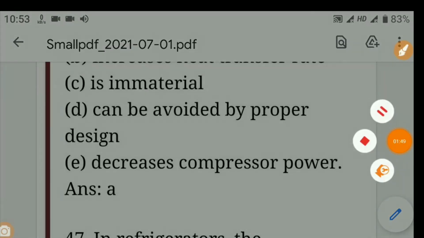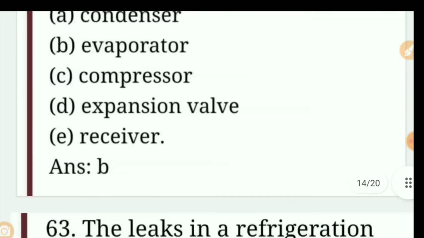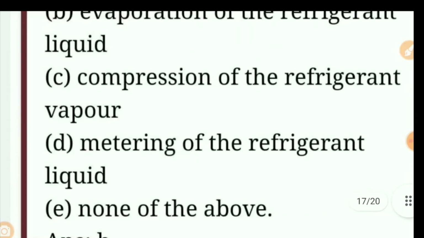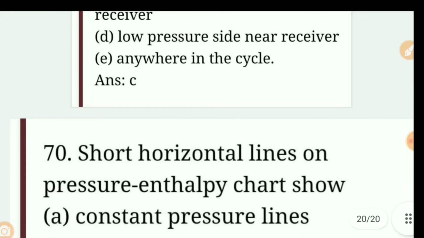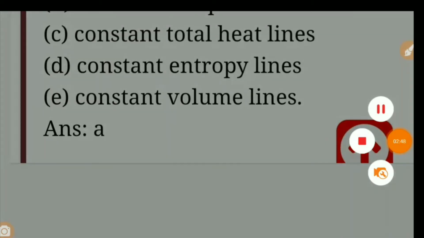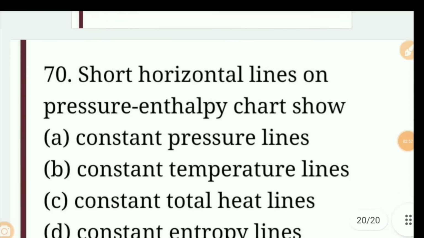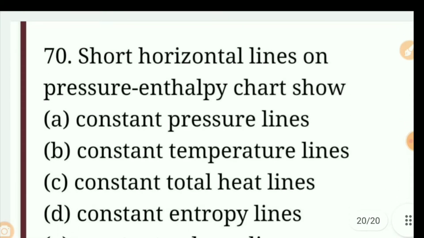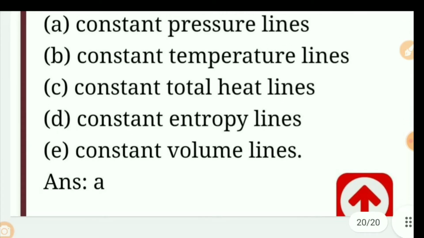Question 70. The horizontal line on the pressure and enthalpy chart is: A. constant pressure line, B. constant temperature line, C. constant total heat line, D. constant enthalpy line, E. constant volume line.